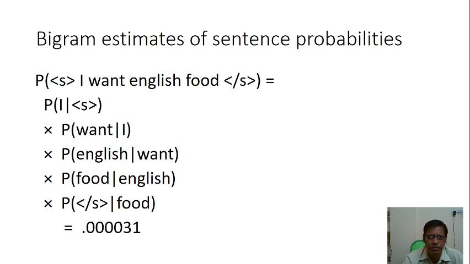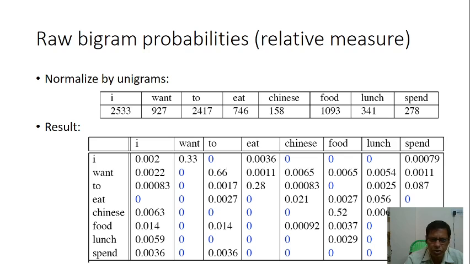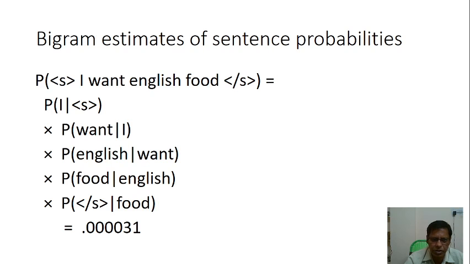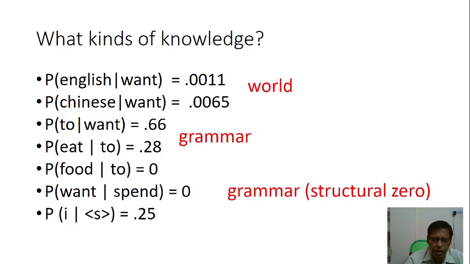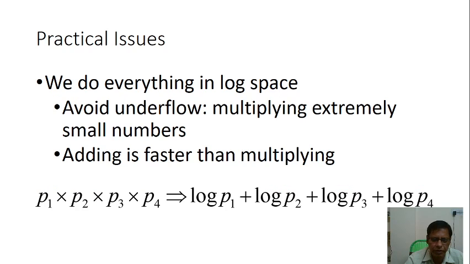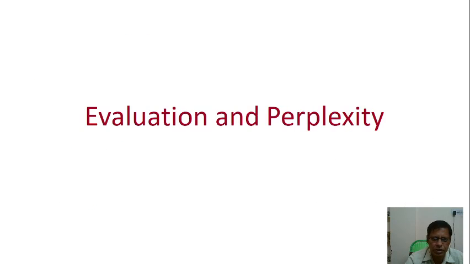So bigram estimates of sentence probabilities, such as "I want English food", that is "I want", "want to". This is a bigram estimation: two words, bigram words. Just now we have seen 0.0031 for "want I". Like that, the value we have just seen. Here there is a calculation 0.25, and for a word or grammar structure 0. This is for every word. The expected output is the evaluation and perplexity.